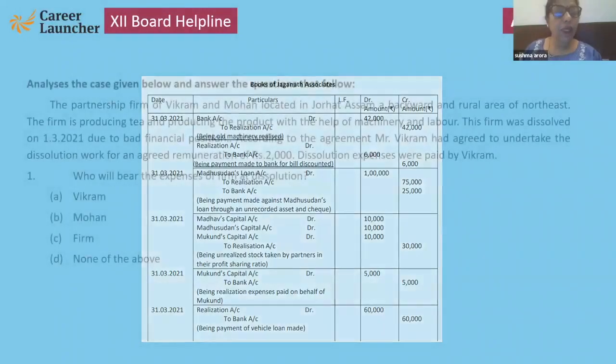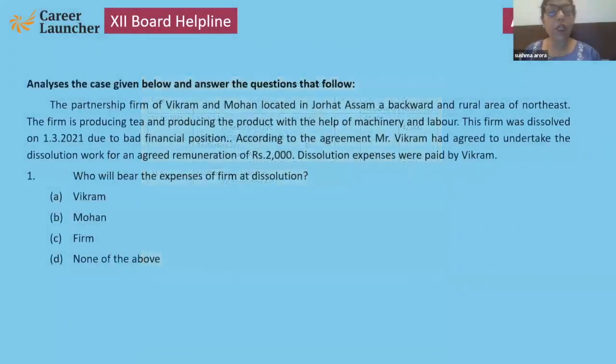Next, analyze the given case below and answer the questions that follow. Partnership firm of Vikram and Mohan, located in Jorhat, Assam, a backward and rural area of Northeast. Firm is producing tea with the help of machinery and labor. This was dissolved due to bad financial position.